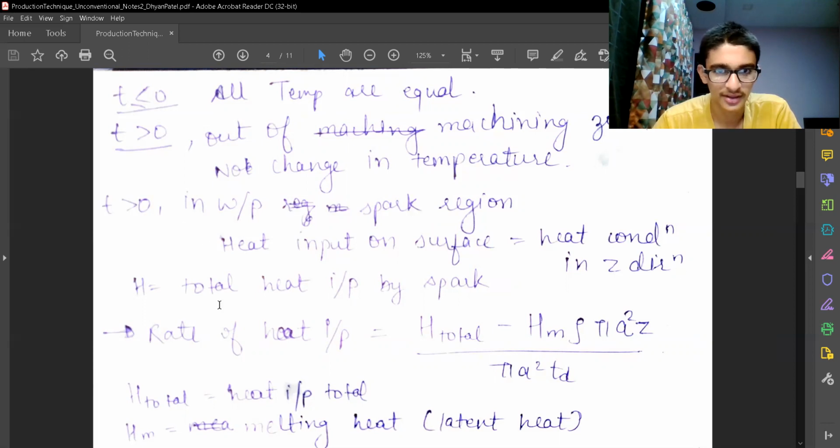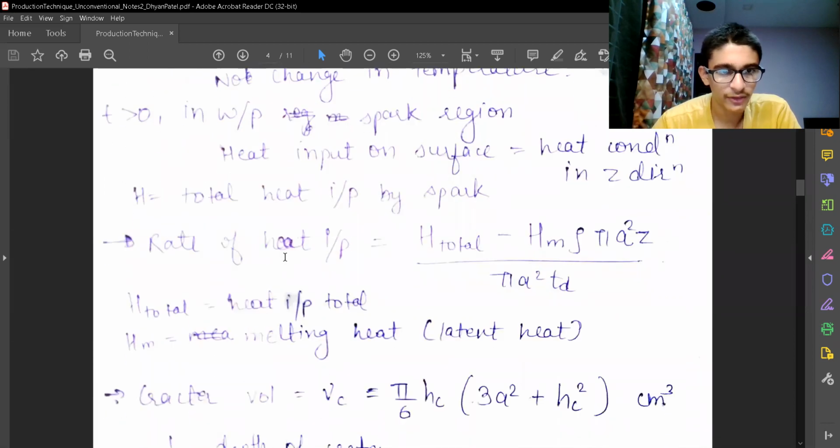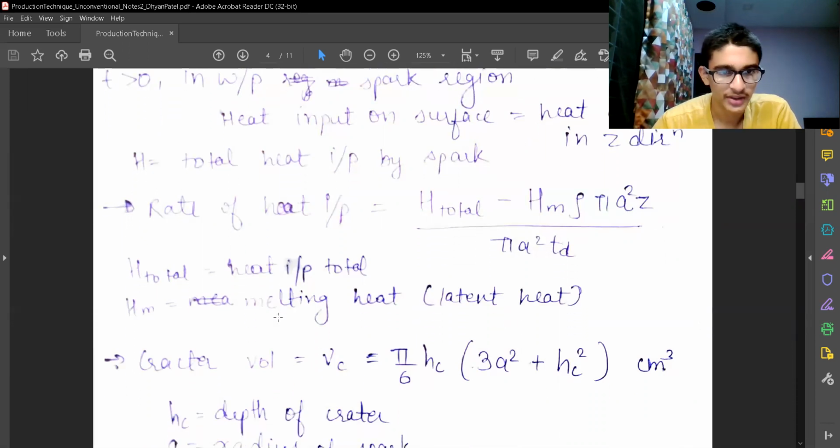So this is my condition. H is equal to total heat input by spark. So the rate of heat input will be H total minus Hm rho pi a square into z upon pi a square TD, where H total is the total heat input, and Hm is the melting heat or the latent heat required for the melting operation.